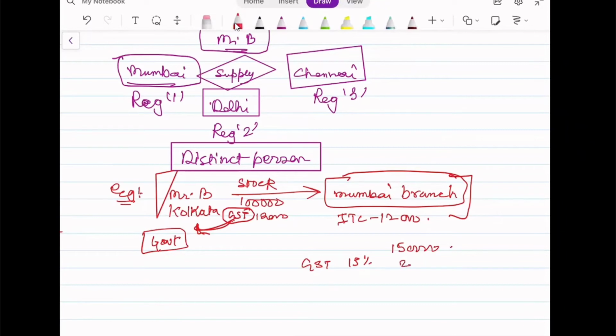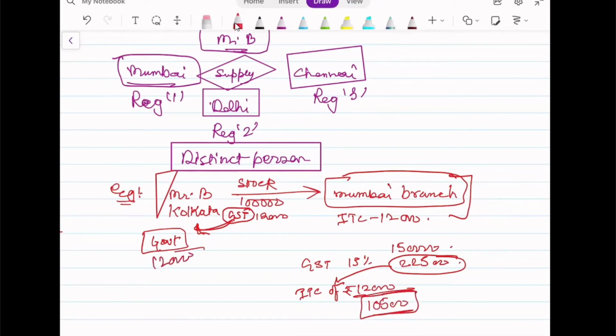So it comes out to be 22,500. Correct. So this is the amount of GST which Mumbai branch will collect from its customer while he sells the same. So from this, he will take ITC of rupees 12,000. And what will he deposit to the government? He will deposit 10,500. See, government got this amount and government got this 12,000. Add it up, it will come out to be 22,500. So this was the total amount which government was supposed to receive, and it has received the same.